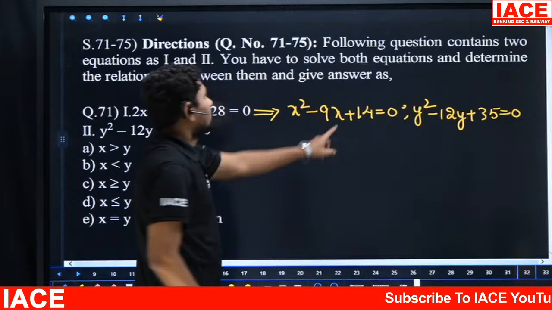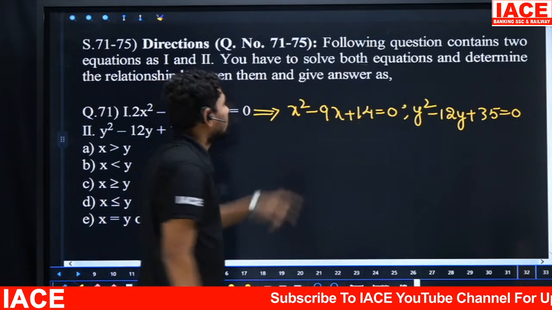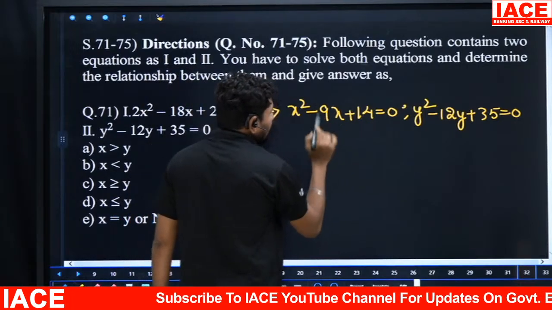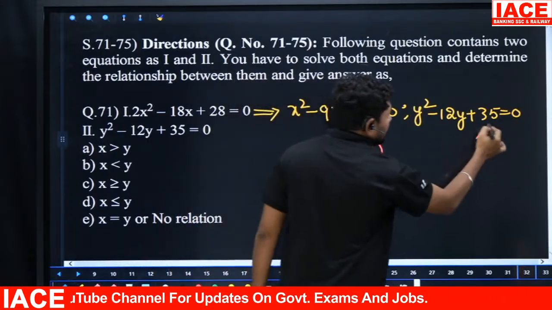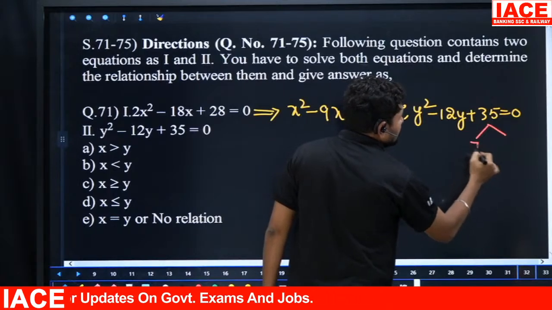This is our question. Two numbers are added to get 9 and multiplied to get 14. What are the two numbers? 7 comma 2. And here 35, what are the factors you can select? 7 comma 5.